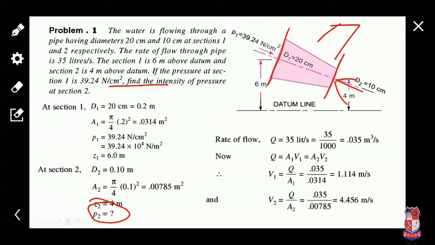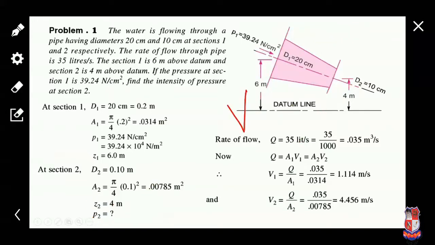But we know that three energies are considered: pressure energy, velocity energy, and potential energy. So we don't have a velocity. First we will find V1 and V2, the velocities at section 1 and section 2, from the equation of discharge. Because we have a discharge, Q is equal to A1 V1 and Q is equal to A2 V2. So we have a discharge value and cross section area, and we can get V1 and V2.